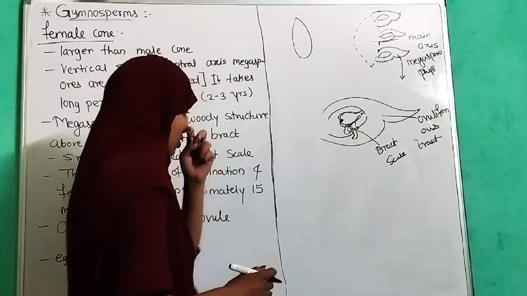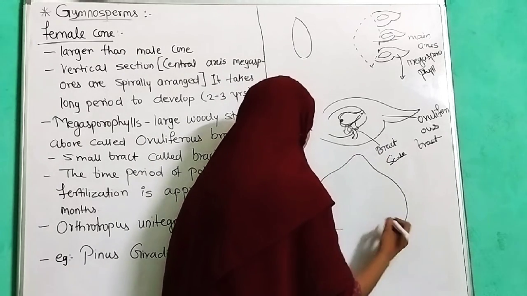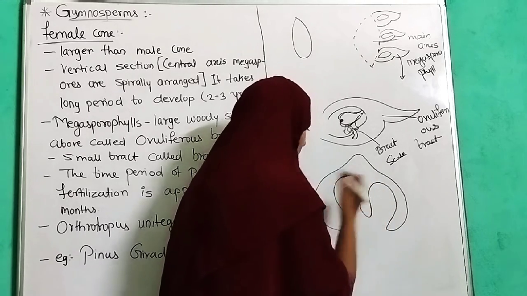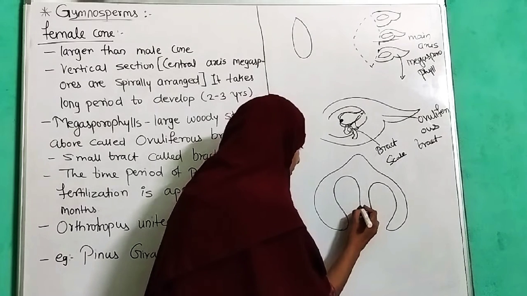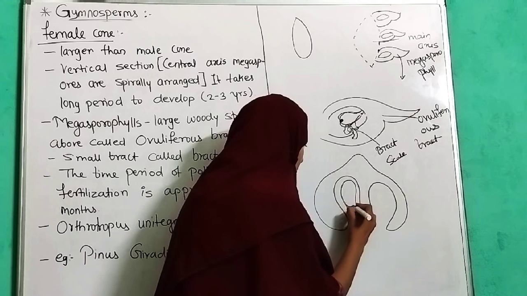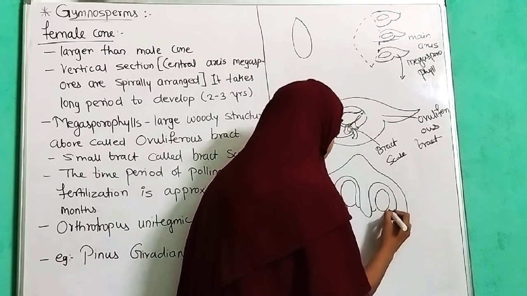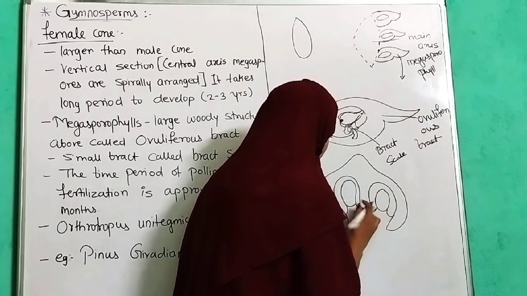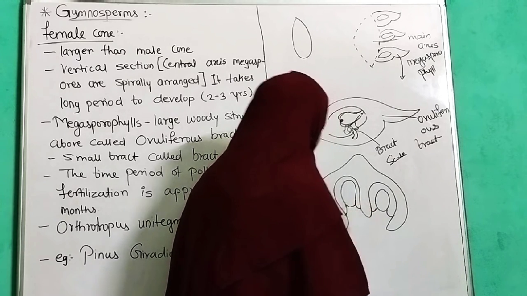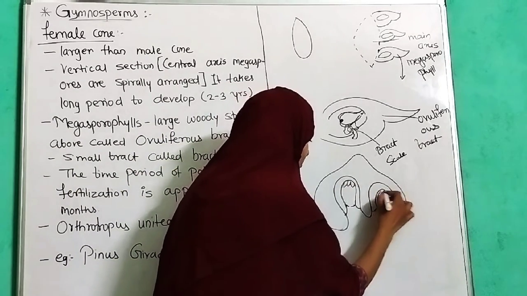So we can enlarge this structure. Then we can see this kind of structure where unitegmic means a single integument. So here you can see the structure of the ovule.